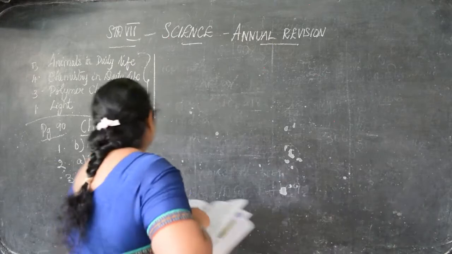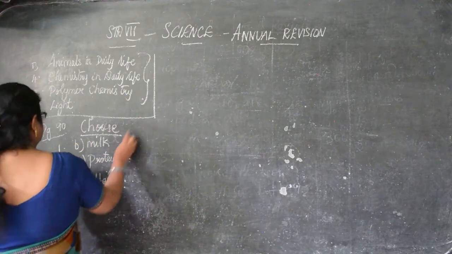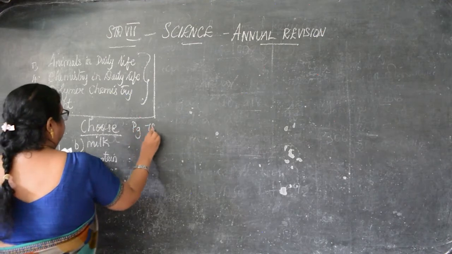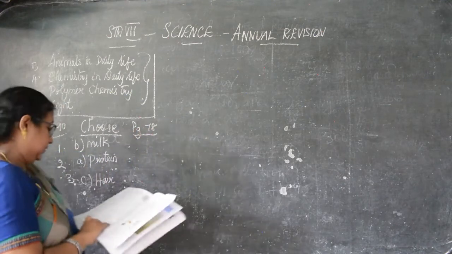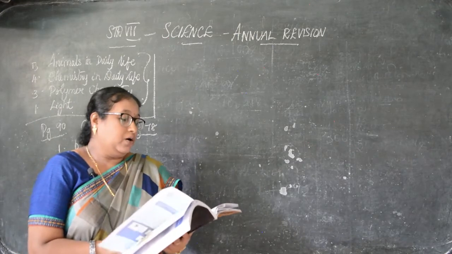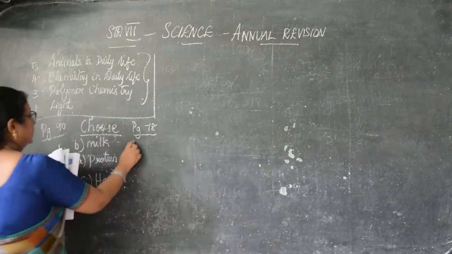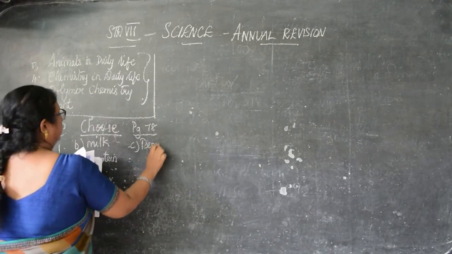Page number 78, choose. First one, a drug effective in the treatment of pneumonia and bronchitis is C, penicillin.